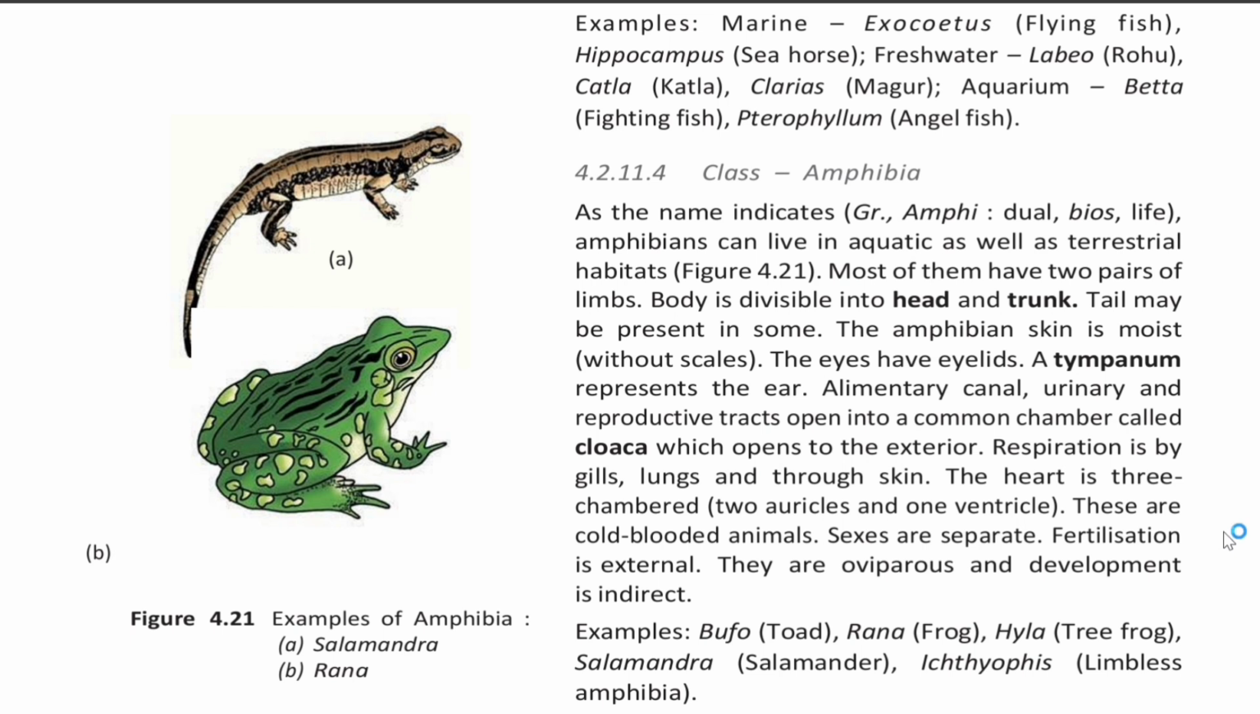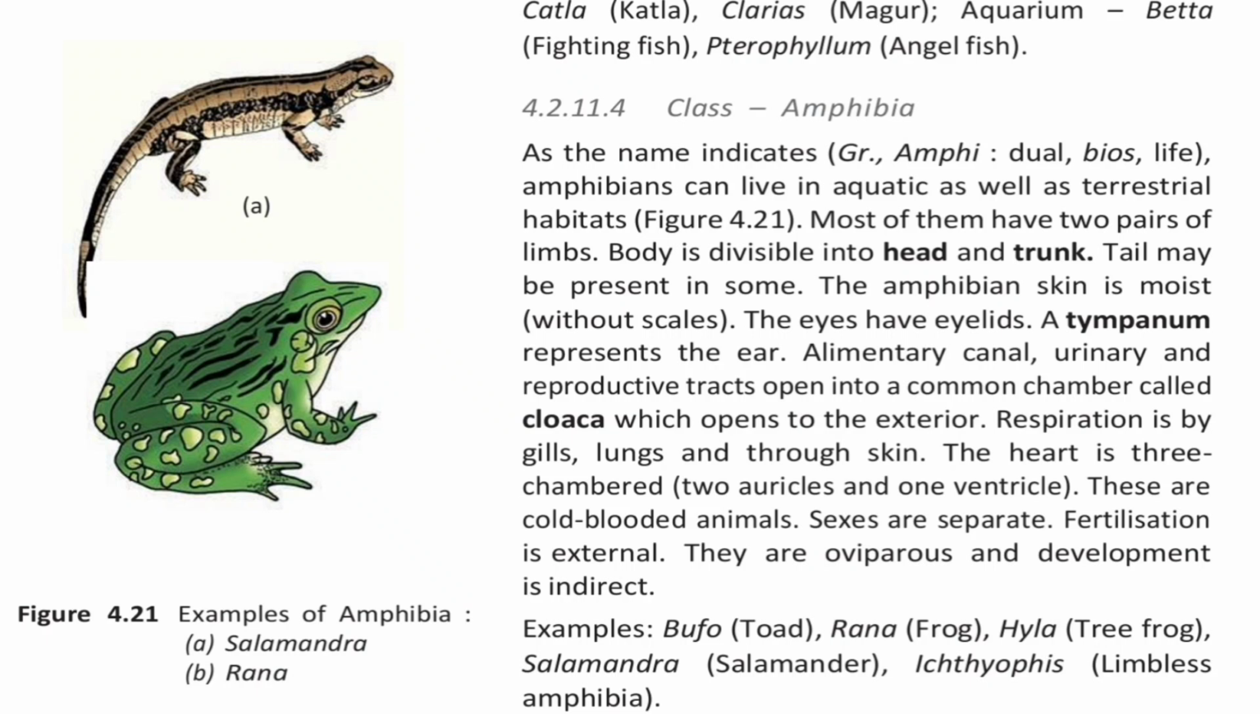Respiration is by gills, lungs and through skin. The heart is 3-chambered, 2 auricles and 1 ventricle. These are cold-blooded animals. Sexes are separate. Fertilization is external. They are oviparous and development is indirect. Examples: Bufo, that is toad, Rana, that is frog, Hyla, that is tree frog, Salamandra, that is salamander, Ichthyophis, that is limbless amphibia.